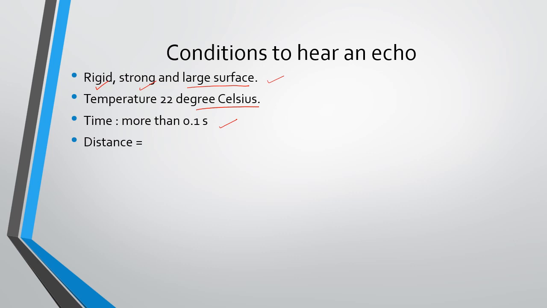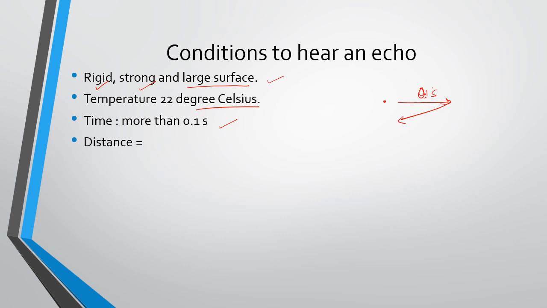So that is one more criterion. Thus, for us to be able to hear a distinct echo, the sound should take more than 0.1 second, starting from the source, that is I am talking, and again it is reflected back. I spoke, then 0.1 second, again it is coming back.